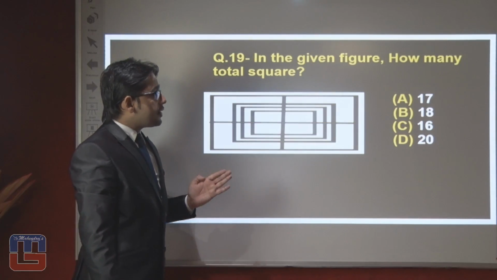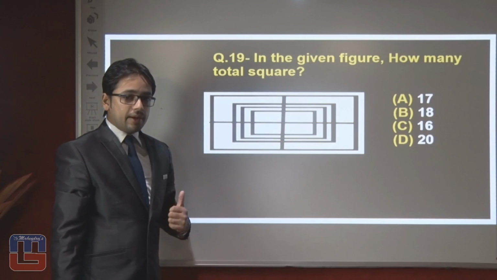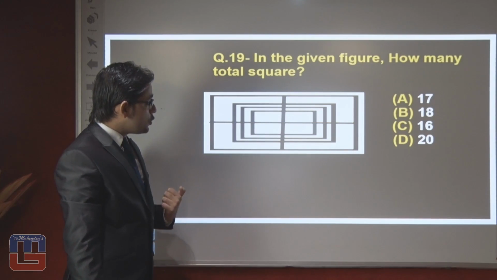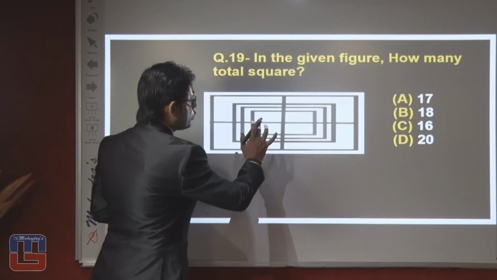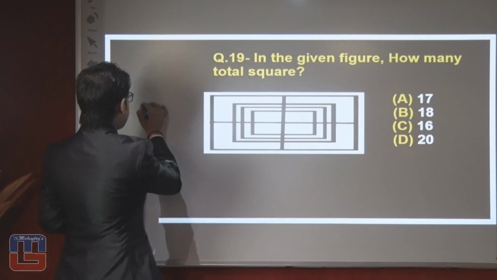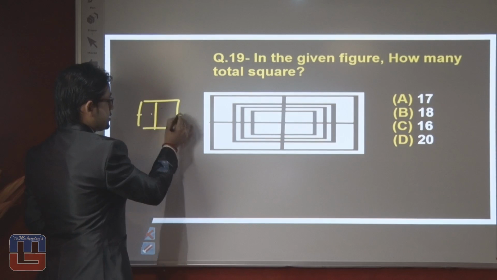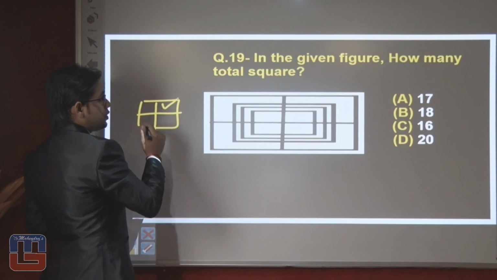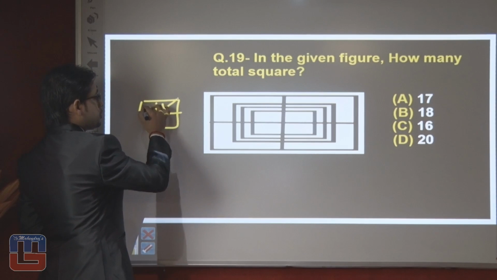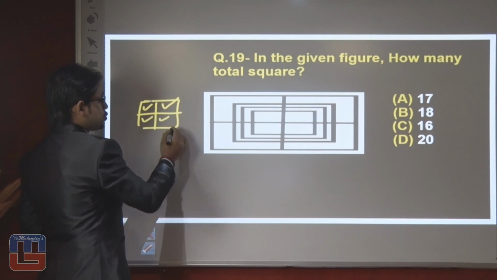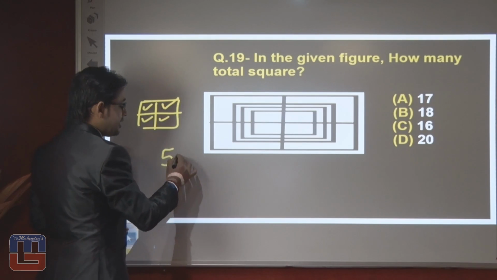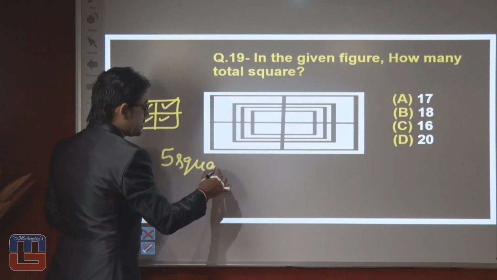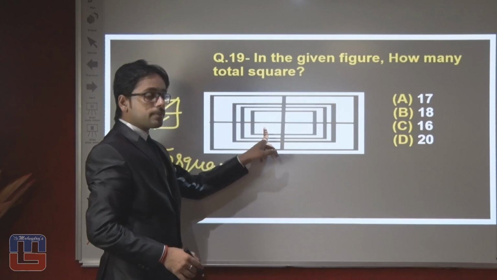In the given figure, how many total squares are there? We have to find out. While answering the question, first try to solve the question. The first part, like this. How many squares in this smaller box? 1, 2, 3, 4 and 1 big square. We can say 5 squares exist in this smaller box.